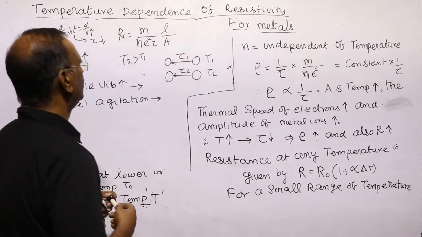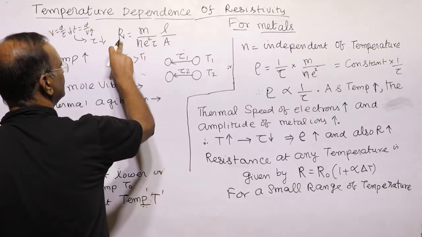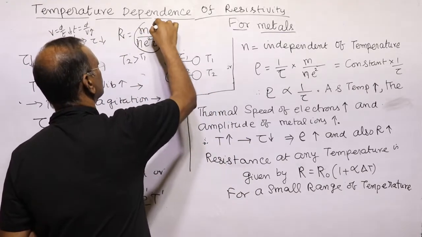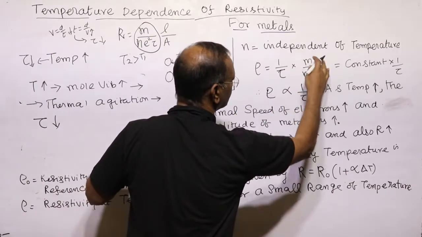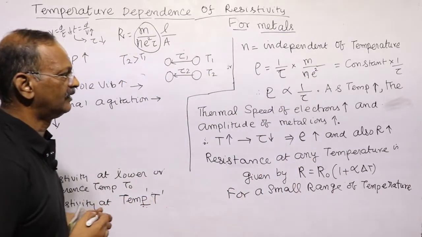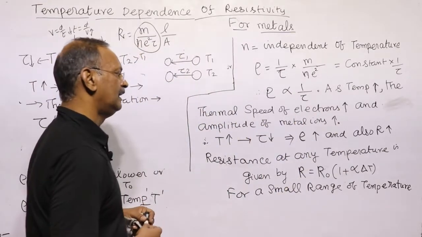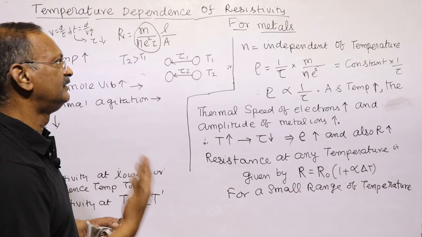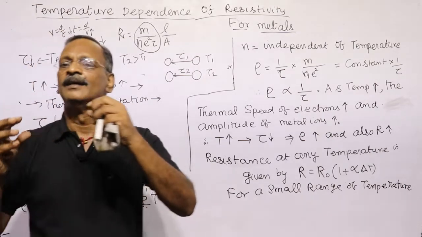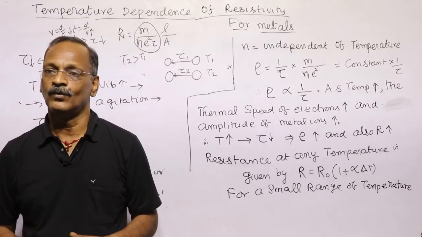As we have seen in this resistance expression, tau decreases means resistance will increase. In the same way, this is resistivity, and this part is constant. Resistivity is inversely proportional to tau. So as temperature increases, the thermal speed of the electron increases and the amplitude of the metal ion increases. It means the rate of collision between the drifting electron and the metal ion increases more frequently.